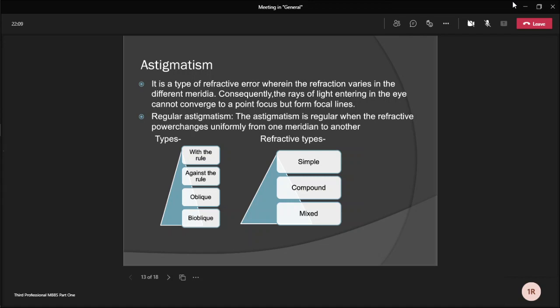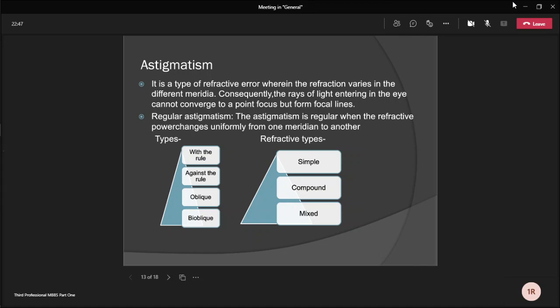With the rule astigmatism: in this type of astigmatism, two principal meridians are placed at right angles to one another, but the vertical meridian is more curved than the horizontal. Against the rule astigmatism refers to an astigmatism condition in which the horizontal meridian is more curved than the vertical. Oblique astigmatism is a type of regular astigmatism where the two principal meridians are not in the horizontal or vertical, though these are at right angles. And bioblique astigmatism: in this type of regular astigmatism, the two principal meridians are not at right angles to each other.